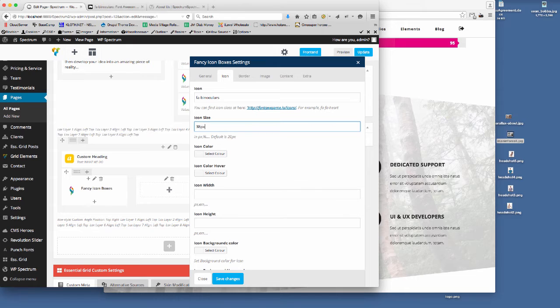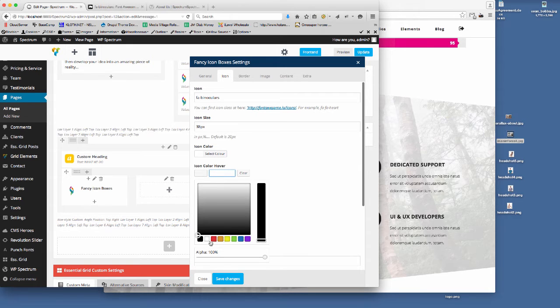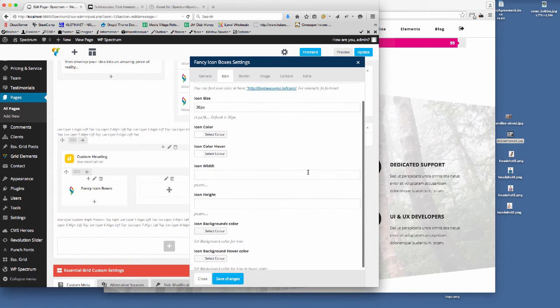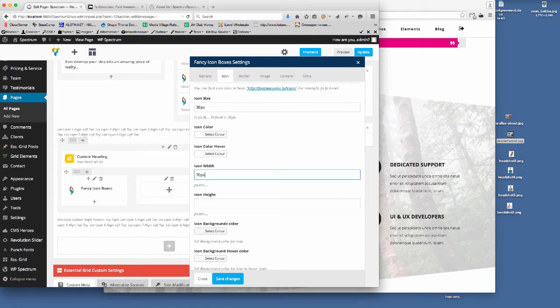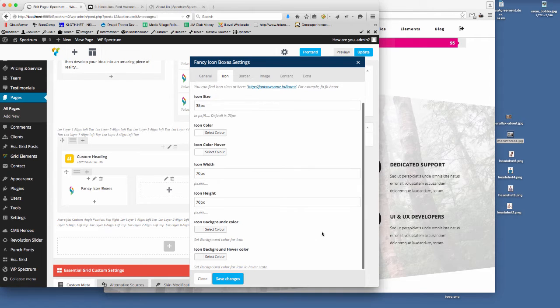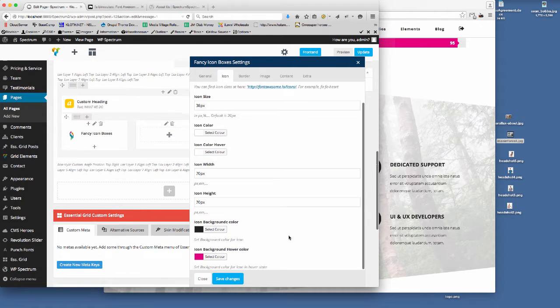What size is the icon that we want to put in there? You can control the size of it. What is the icon color? We want that to be white, and the icon hover color, we're going to leave that as white as well. So the icon width, this is the actual width of the icon. I'm going to set this to 70 pixels, so it's going to be a circle as such in a minute. And then the icon background color, I want to set that for that. And then for this color, I'm going to choose the color that is part of the default theme.